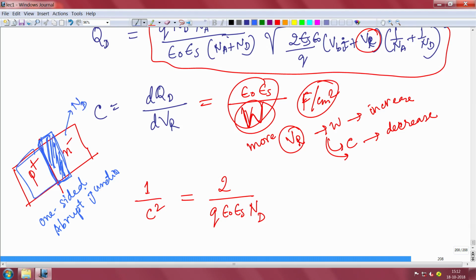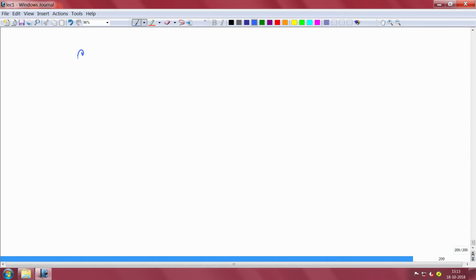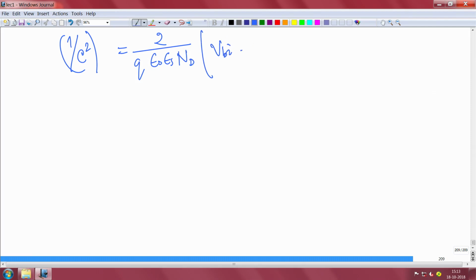In this kind of one sided depletion region, if you do this capacitance voltage analysis and put the W accordingly, you will get an expression like this into the built in voltage of the PN junction. Every PN junction has a built in voltage, plus V, the applied voltage. So you will get a relation like 1 by c square is equal to 2 by charge of electron epsilon naught epsilon s, the doping on the n side, by the built in voltage minus the applied voltage. The p side doping does not matter because it is very high.